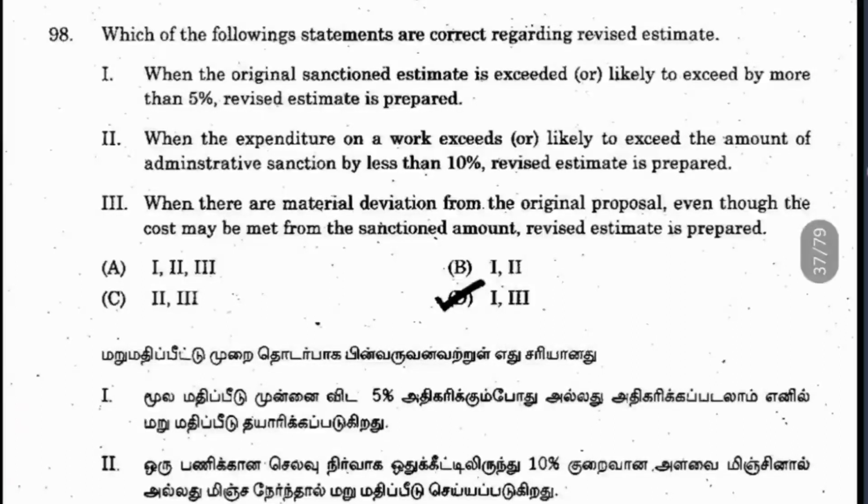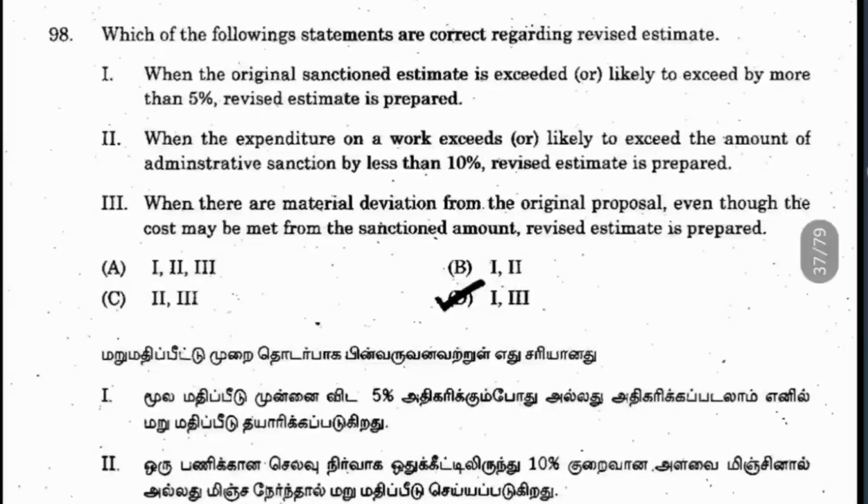When the original sanctioned estimate has exceeded or is likely to exceed by more than 5% of the revised estimate. So the total estimate itself, if it is rising by 5%, means you should revise it. And the second option, it says the amount of administrative sanction by less than 10%. So if it is less than that, we need not do a revised estimate at all. So option 2 is wrong here.